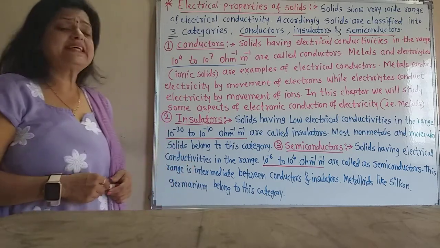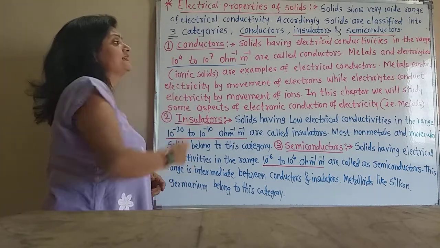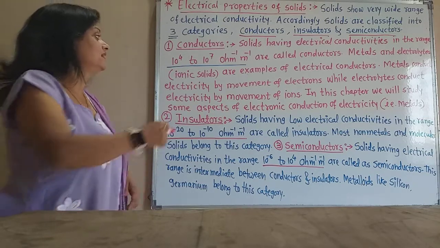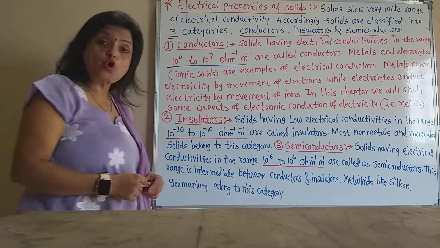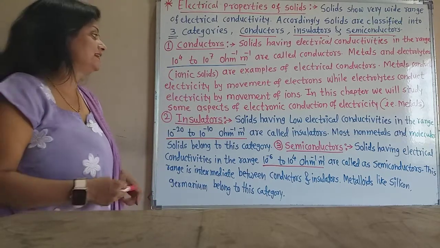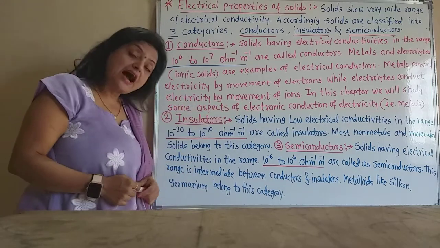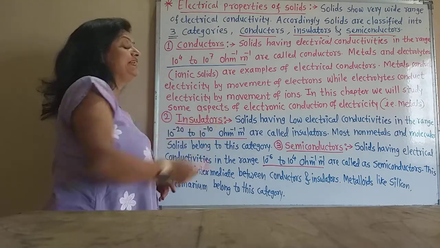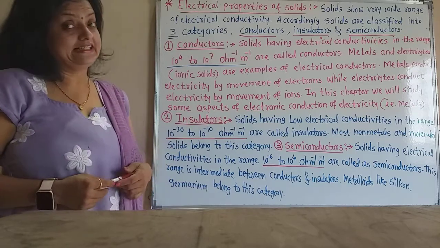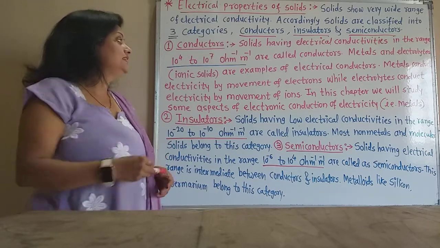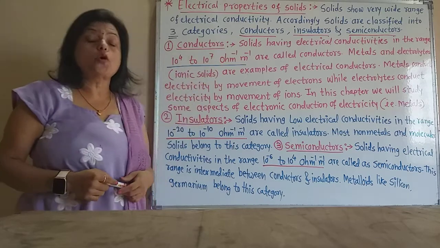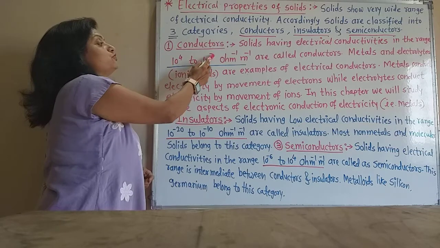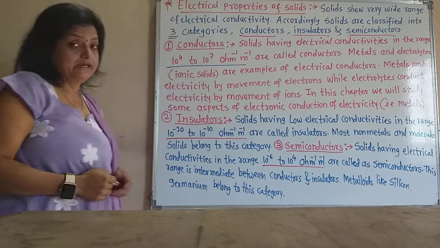Now metals and electrolytes, that is the ionic solids, are examples of electrical conductors. Metals conduct electricity by movement of electrons, while electrolytes conduct electricity by movement of ions. In this chapter we will study some aspects of the electronic conductors of electricity, that is the metals. This is the range of electrical conductivity of the conductors, 10 raised to 4 to 10 raised to 7 per ohm per meter.